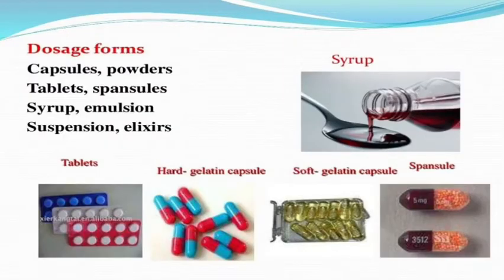And what are the dosage forms in which you can give the oral route? Capsules, powders, tablets, spansules, syrups, emulsions, suspensions, elixirs. These are all the preparations we can give by the oral route. Compared to tablet and capsule forms, syrups are well absorbed and show better bioavailability of the drug.